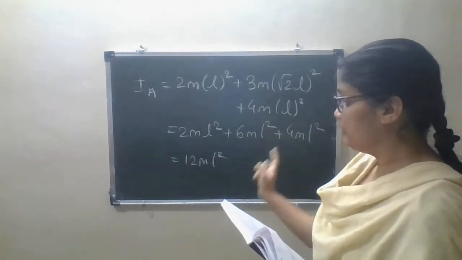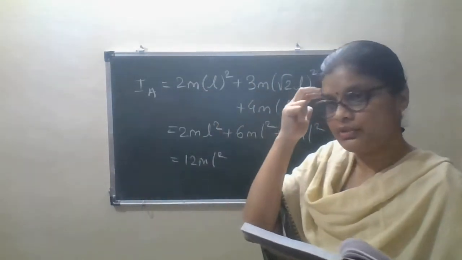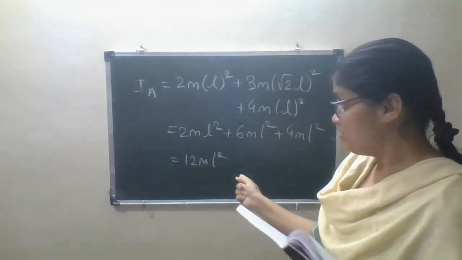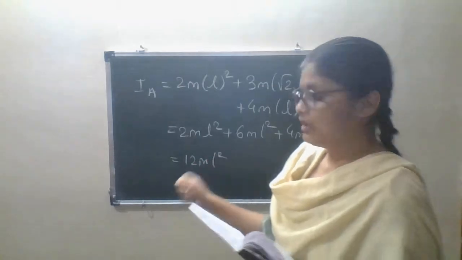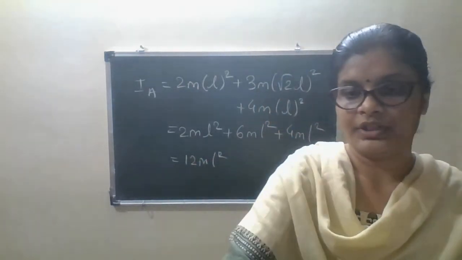The 5 ml square was the answer of the first case, that is the point of intersection of the diagonals, and the 12 ml square is the answer of the second one. Okay. So now next question we will take.